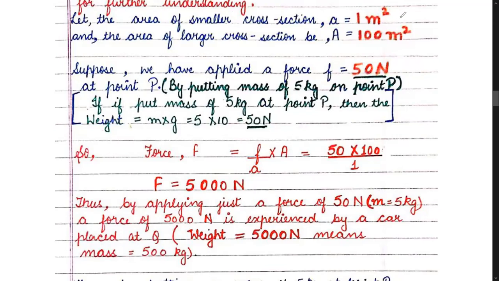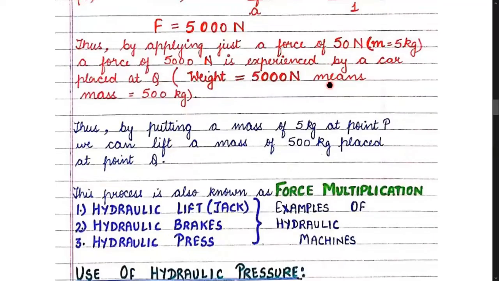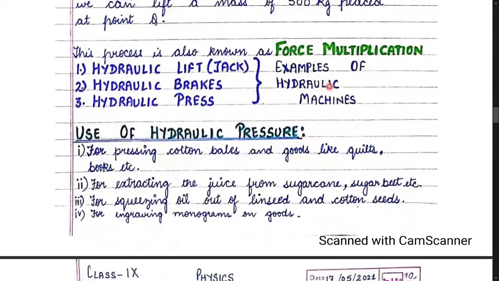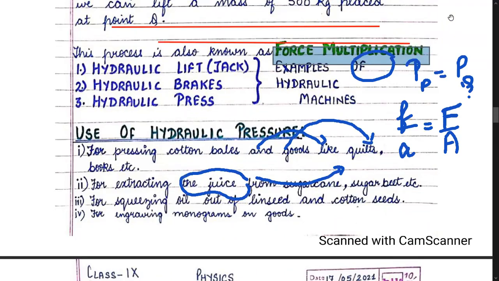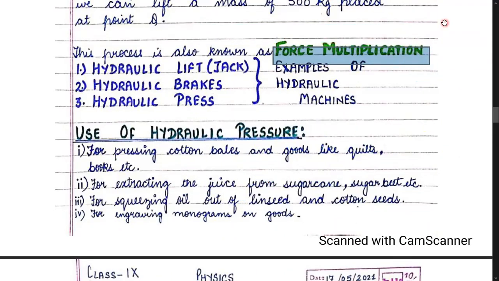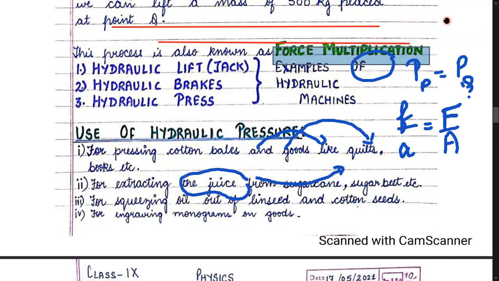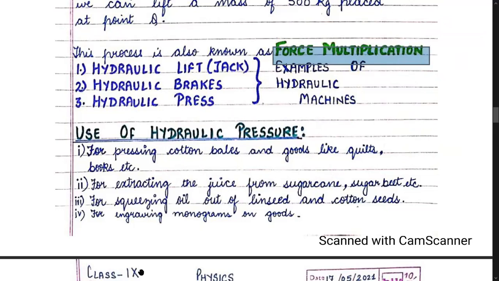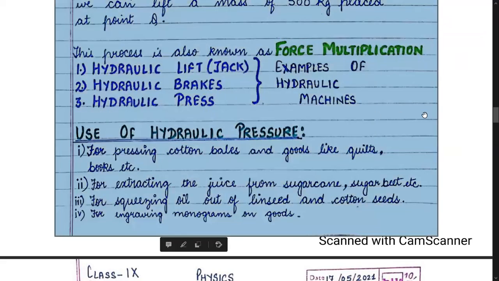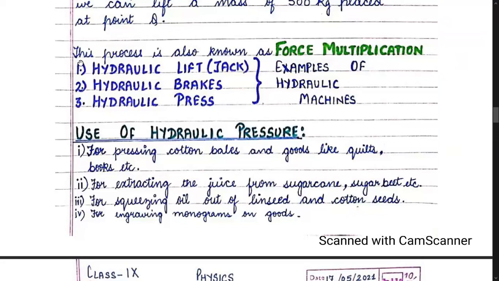So that is its main importance, that just by applying very little force, we can have a result of higher force. This process is known as force multiplication. Why force multiplication? Because here we are multiplying the force. So children, this is also known as force multiplication.